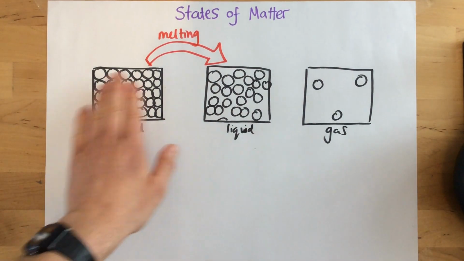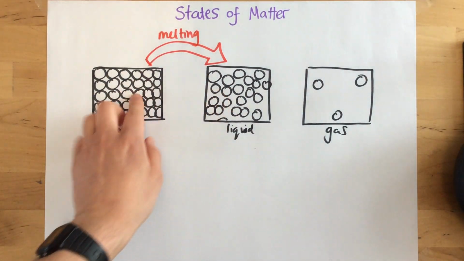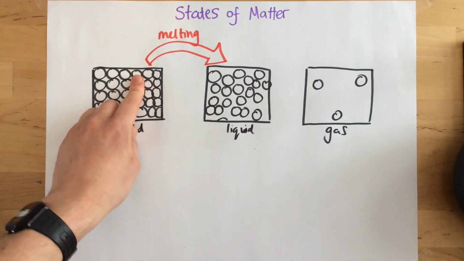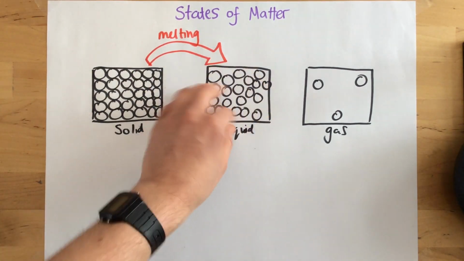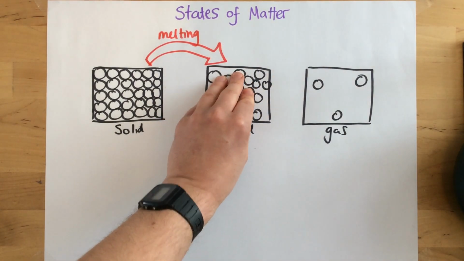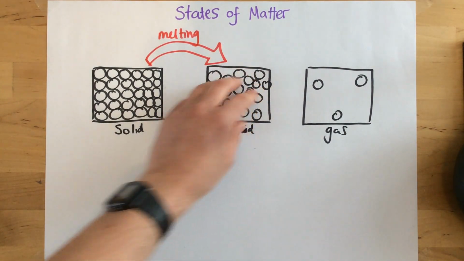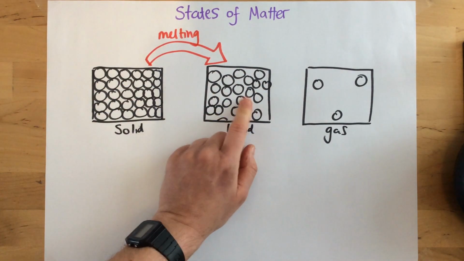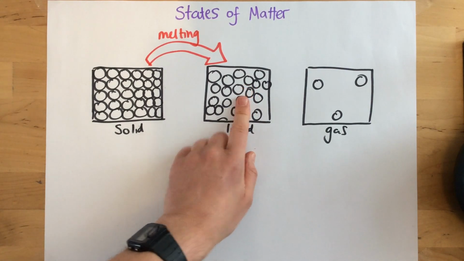So melting is when we change a solid to a liquid. When we melt a substance, some of these strong forces of attraction are overcome and the particles are now free to move. As you can see, they're still pretty close together, but not quite as densely packed together as in a solid. So this is what's happening in a liquid.